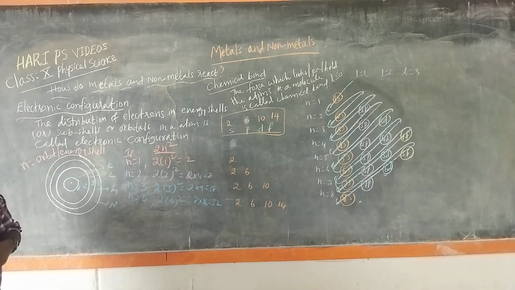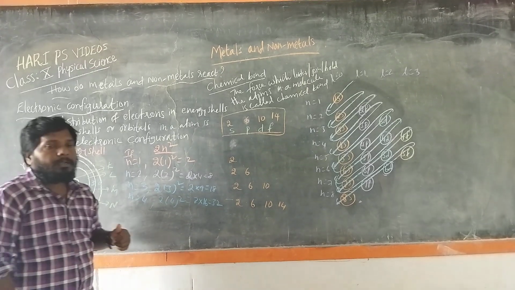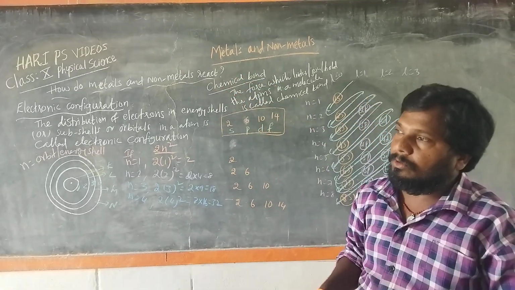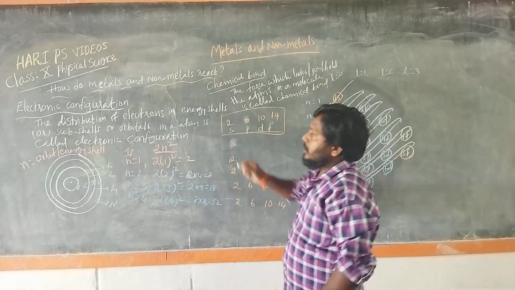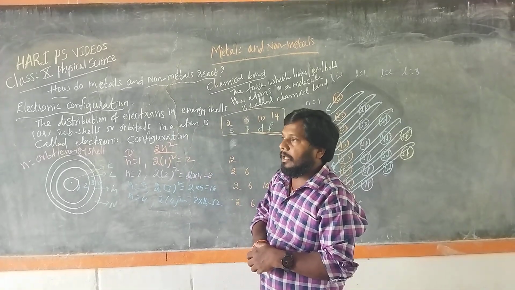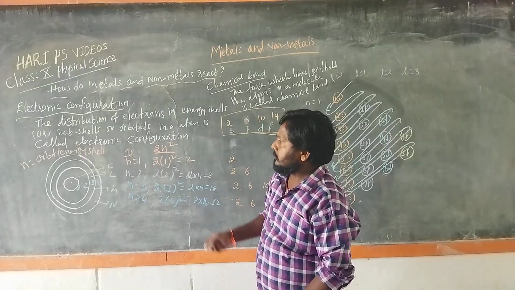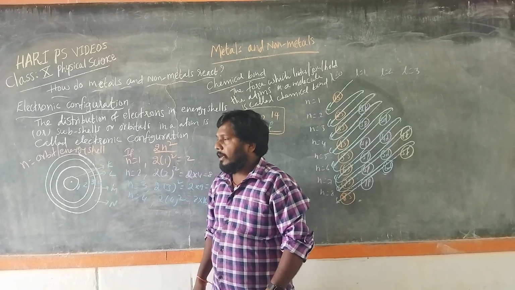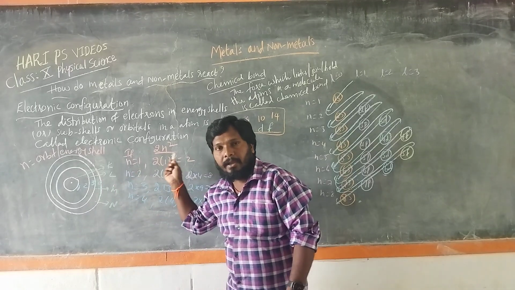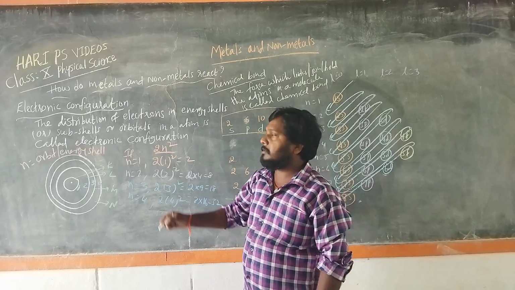Orbits are nothing but the circular paths in which electrons revolve around the nucleus. The energy levels are denoted with K, L, M, N, or 1, 2, 3, 4, 5, and so on. In these energy levels, electrons are distributed.